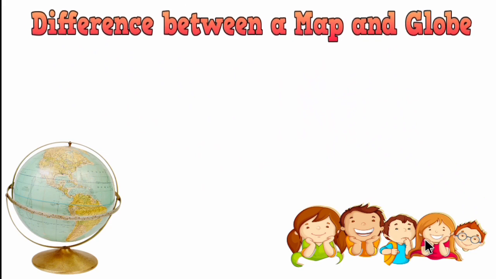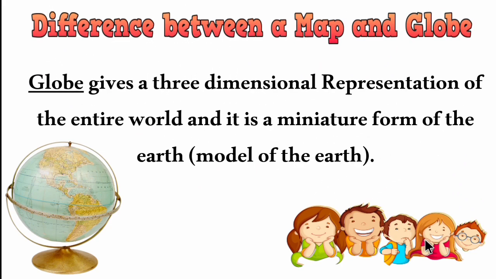Whereas the globe gives the 3D picture. The globe gives a three-dimensional representation of the entire world, and it is the miniature form of the earth. It is the model of the earth. Children, I hope you are clear with the difference between a map and a globe. A map is portable and easy to carry, whereas a globe is not portable. A map also gives more details, whereas we get less detail from a globe. And a map is a two-dimensional image, whereas a globe is a three-dimensional model of the earth.